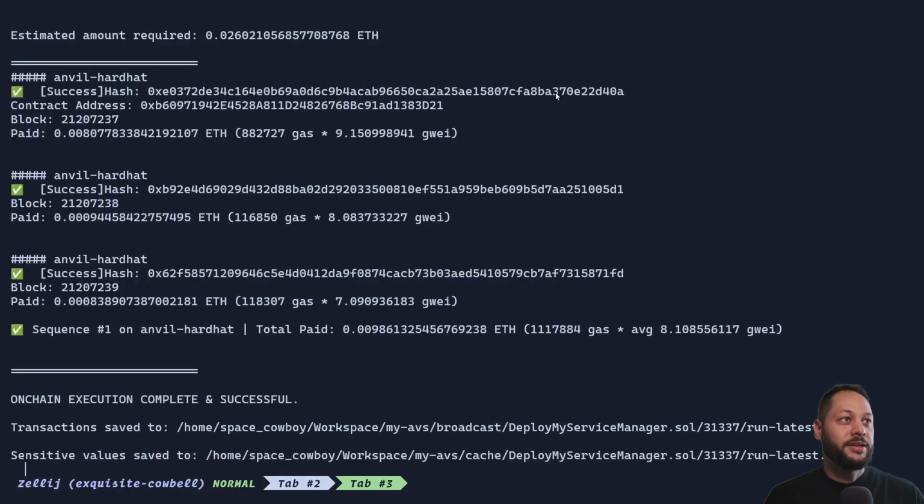And that ran pretty fast, but you can see 3 different transactions. The first transaction is the deployment of our contract. The second is registering to EigenLayer as an operator, and then registering to our AVS. And we're going to keep track of this contract address for the backend scripts we're going to create next in order for operators to interact with our service.